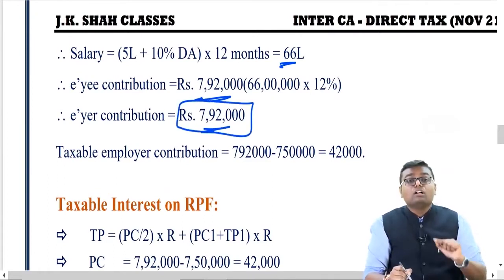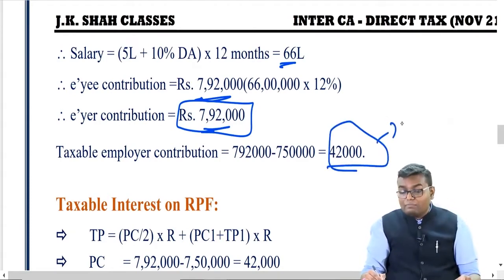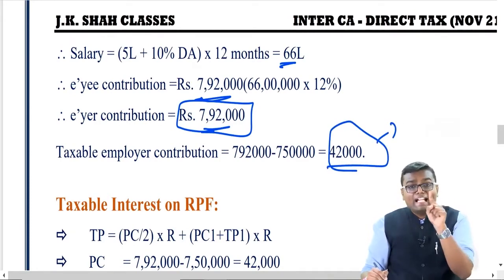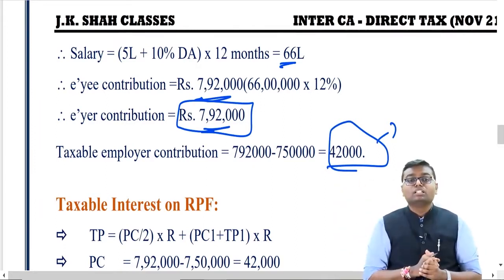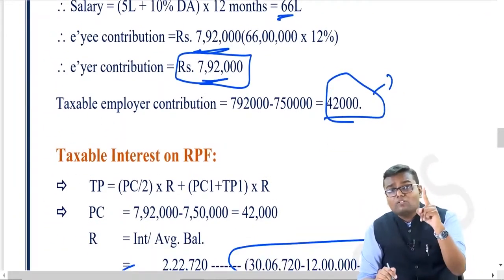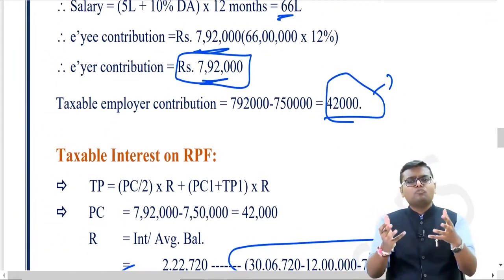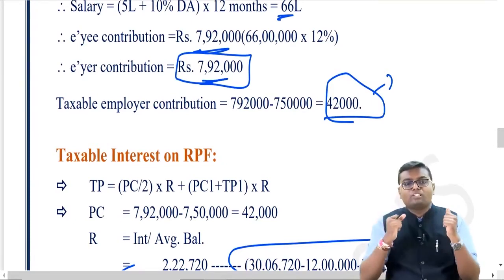Okay. Now understand first of all, how much did my employer contribute to my RPF? 7,92,000. More than 7,50,000 per annum. So that balance 42,000 is the taxable perquisite. It will be added to my perquisite. This is taxable. 42,000 is taxable. But whatever is the interest component on this 42,000, even that is also taxable. But how to find out how much is the interest on that? For that, let us use the formula.